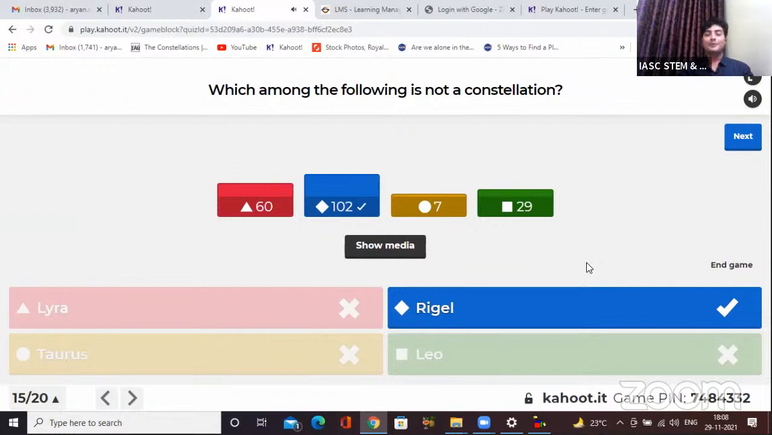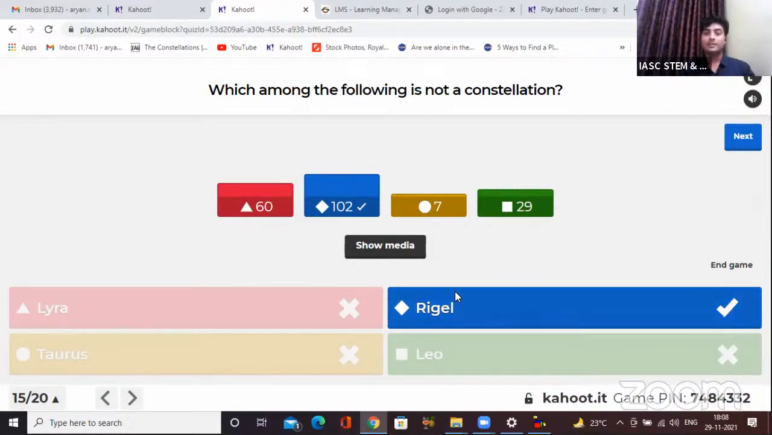All right, good. 102 of you got it correct. Others, let me just tell you. Lyra is actually a constellation. Okay, 60 of you said this. It is a summer constellation. It has a very bright star named Vega inside it. Okay, so this is a constellation. If you talk about Taurus, 102 of you said Taurus. Remember, we have been talking about Taurus so frequently right now. It is a constellation. So it is out of question once again. Leo is a constellation. It represents the lion, right? So this is also out of the question.